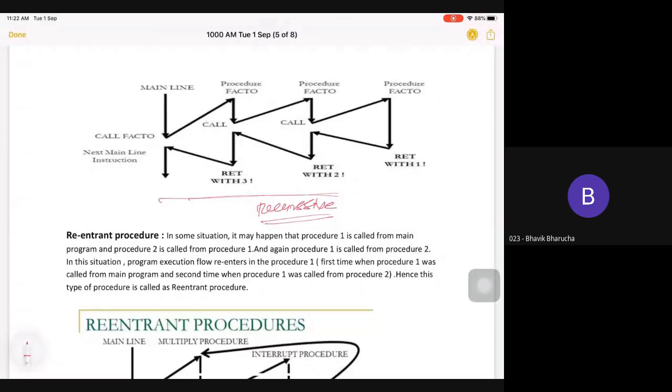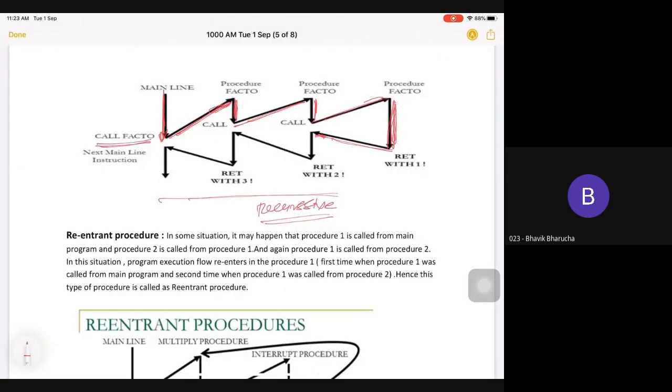Fine? In the same way, if this is my main program and I have a recursive procedure, then call factorial comes, and I go to the factorial location. Suppose 3 factorial, again I execute some lines, again factorial 3 comes, again factorial 2 comes, and when I get the answer of the last condition, it is returned to my previous call.